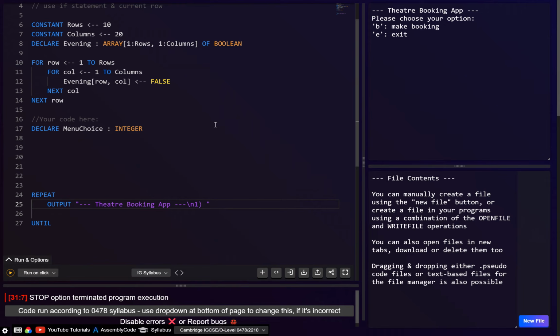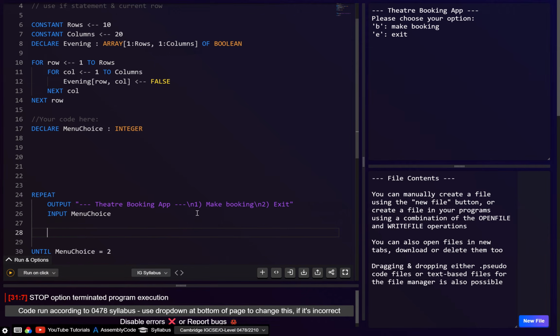So let's say 1 can be make booking, and let's go another /n, so /n just means new line. And then we'll say 2, this can just be exit. Then we'll just go input, and we're going to input into menu choice, and we're going to keep doing this until menu choice equals 2. Because when it equals 2, that's when they've chosen exit.